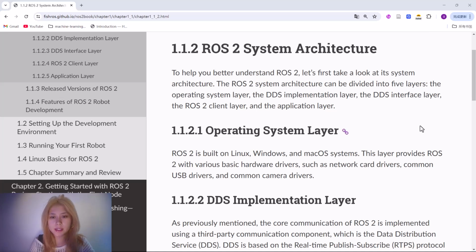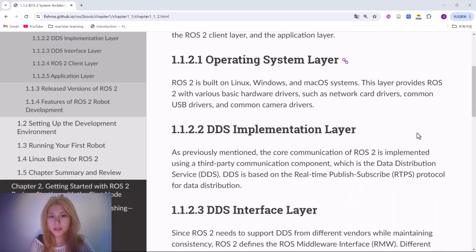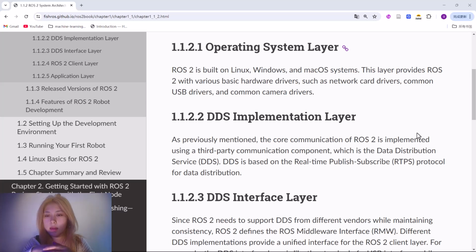First, the operating system layer. ROS2 is built on Linux, Windows, and macOS. This layer provides ROS2 with various basic hardware drivers, such as network card drivers, common USB drivers, and common camera drivers. Second, the DDS implementation layer.